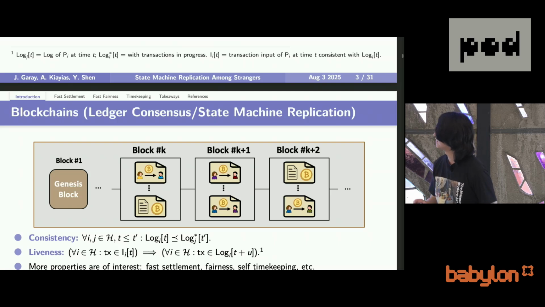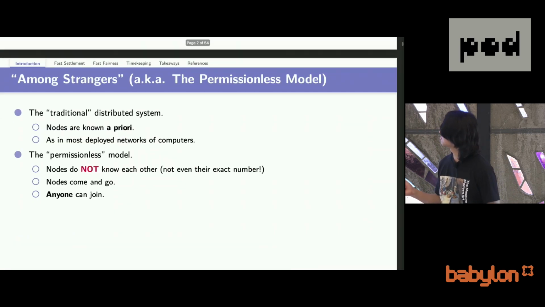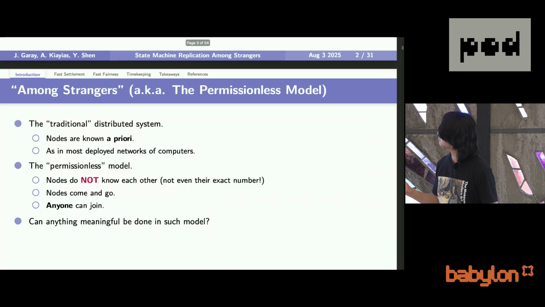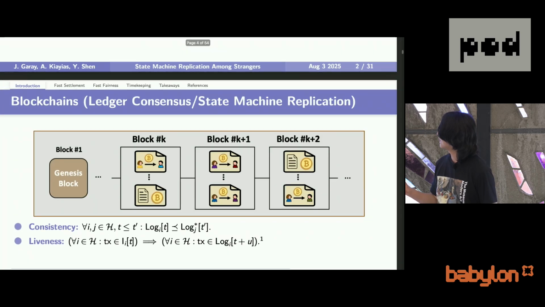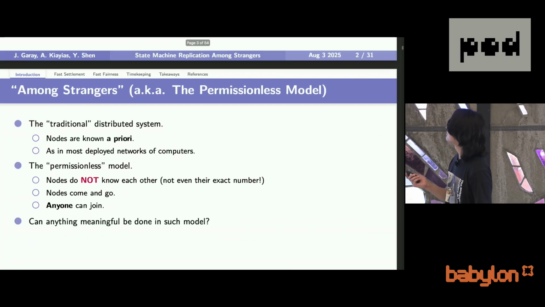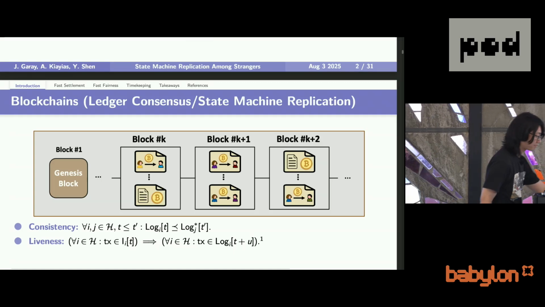Oof, what happened? Well, I don't know why it's not aligned. Oof. Let me control it here.